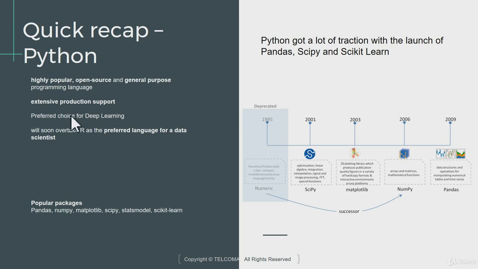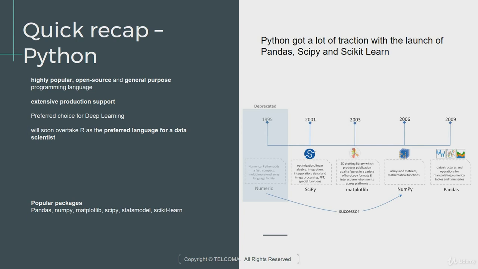It's the preferred choice for deep learning today. If you look at the deep learning environment, we'll get into the details of deep learning in later modules. But as of now, you can understand it's a relatively new field within artificial intelligence. For deep learning, we have a variety of frameworks or packages ready-made here and there. R also has a fair amount of support for deep learning.